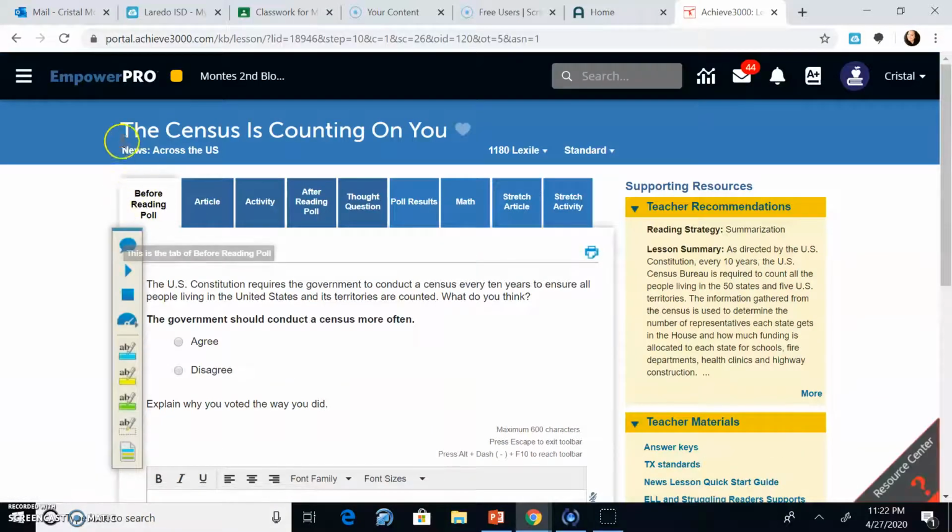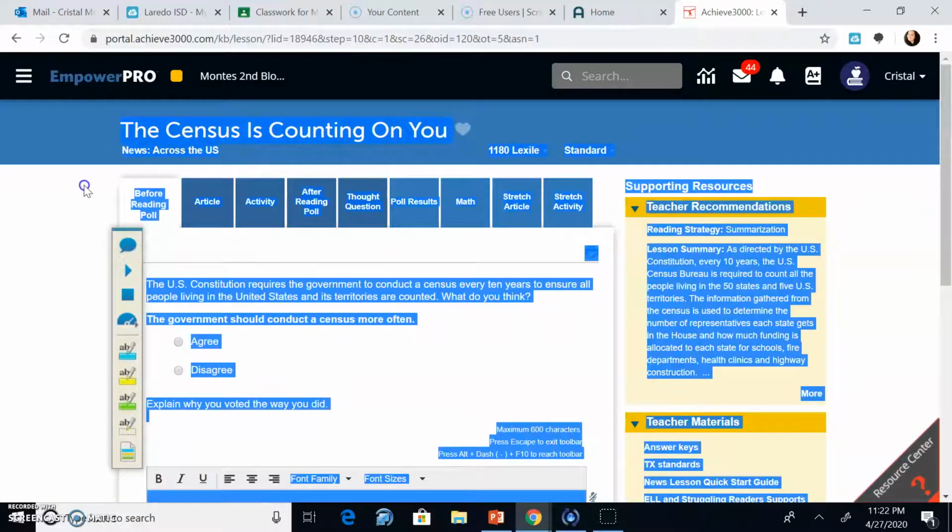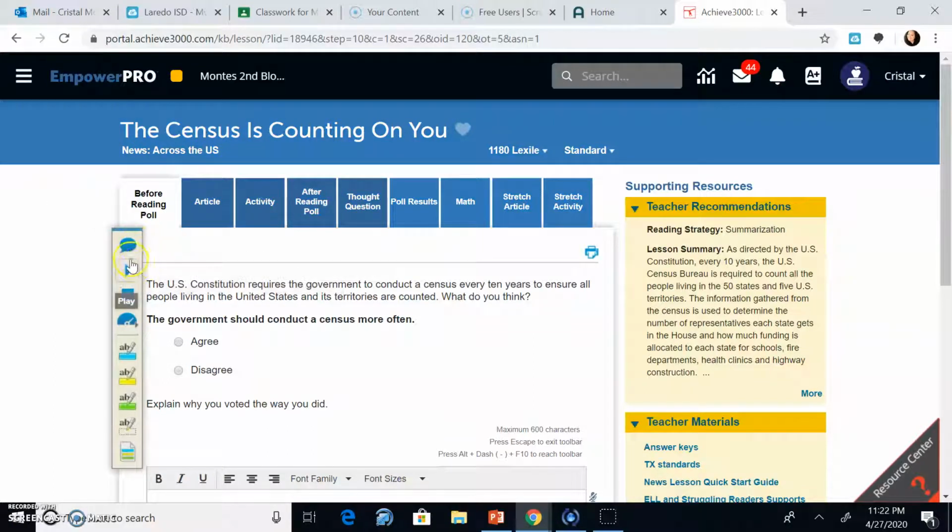So here you see it's a 5-step lesson. We have our title here, The Census is Counting on You. Remember right here, we have all our features. You can press play and it's going to read it to you. Here you also have how fast you want the narrator who's reading it to you to go: slow, medium, or fast. I would indicate slow, just that helps you, and also when you are listening to it, you can practice speaking English as well.